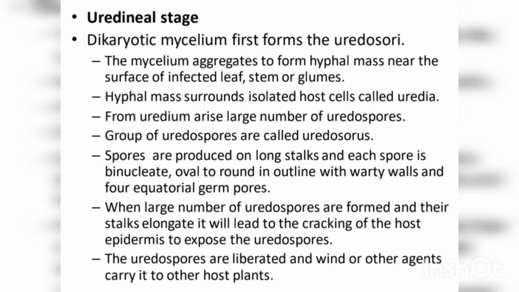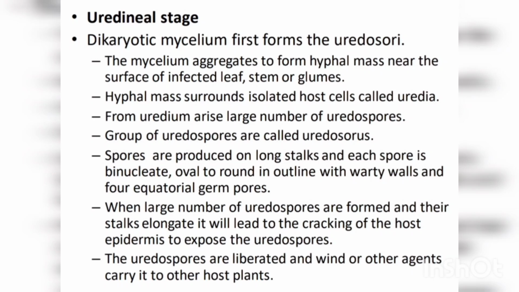4 equatorial germ pores around the round spore. When a large number of spores are formed, their stalks elongate and they crack open the host epidermis and expose the uredospores. These uredospores are liberated by wind or other agents and carried to other host plants, that is, the wheat plant itself. Uredospores germinate only on the wheat plant. Okay, so which is the first spore?